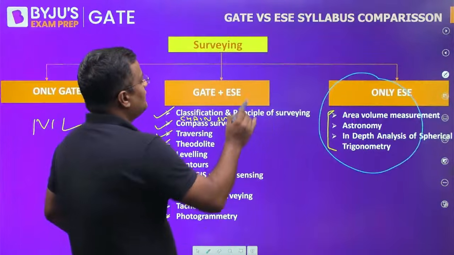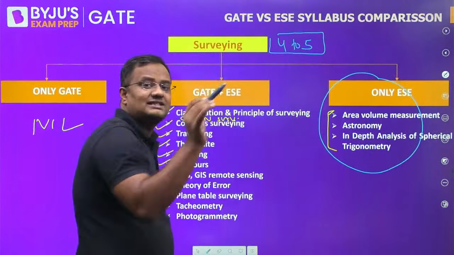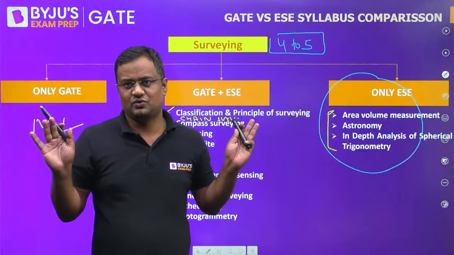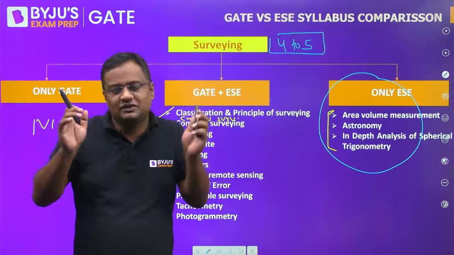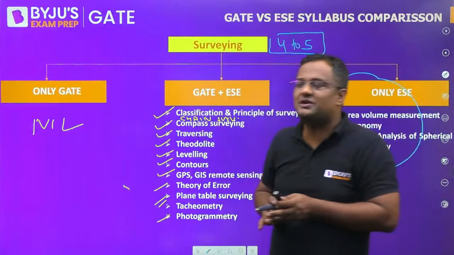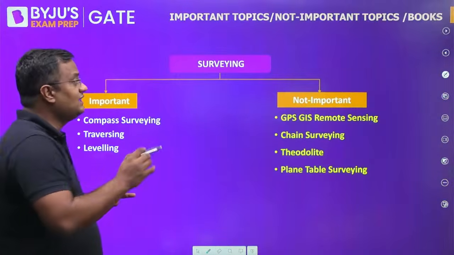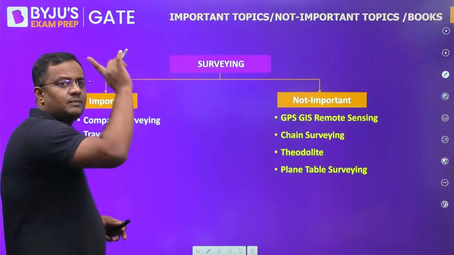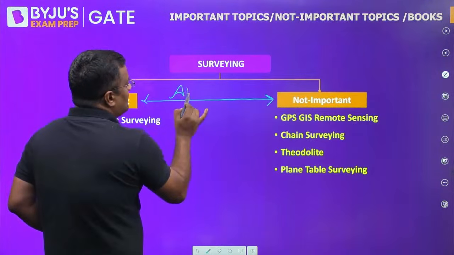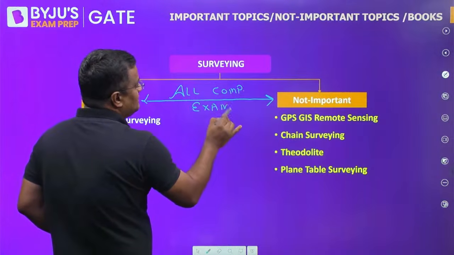Now, this surveying for GATE is 4 to 5 marks, and it is high scoring. This is the only subject of civil engineering where no requirement of physics is there. Only the maths; you don't need the free body diagram, even if you don't know anything about physics, Newton's law and all, you can do this subject. Now for engineering surveying, important and not important is for all competition exams, not just GATE and ESE. Whenever I am discussing important and not important, that will be for all competition exams, might be SSC JE, might be AE.